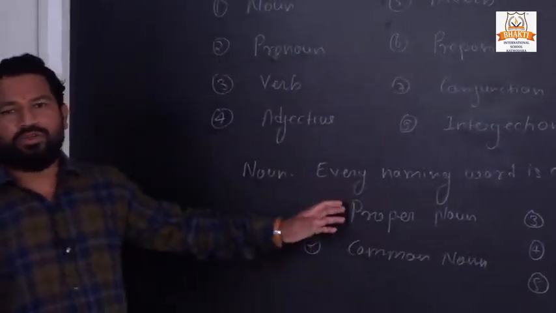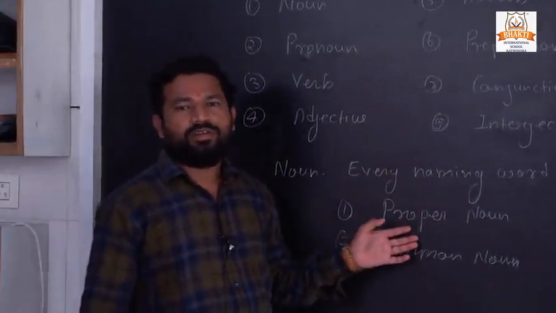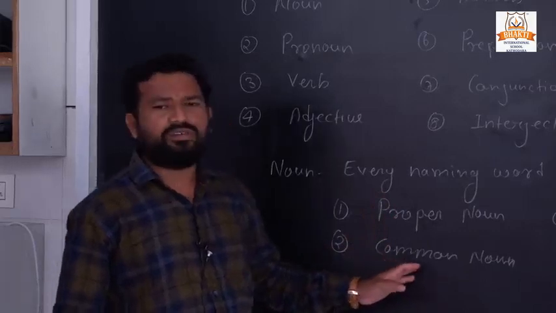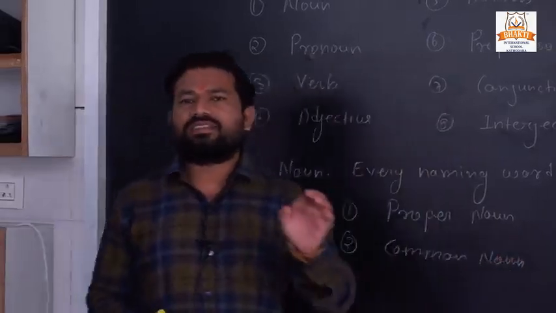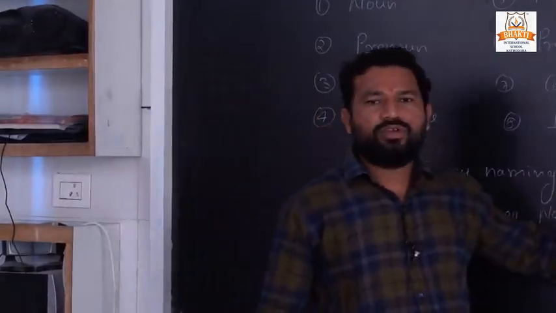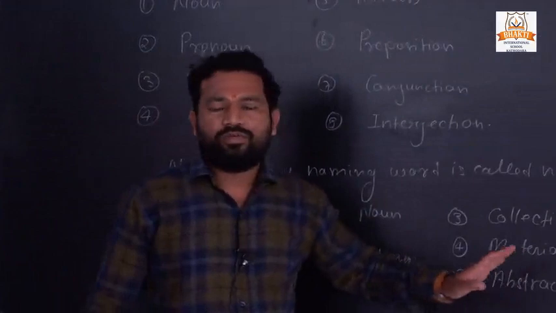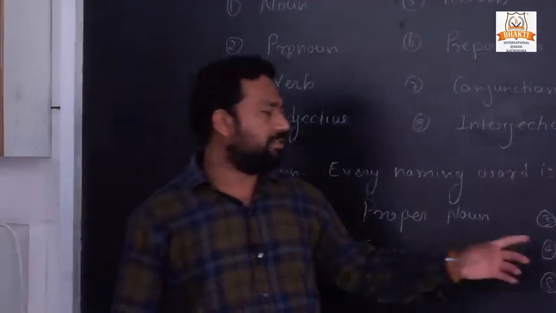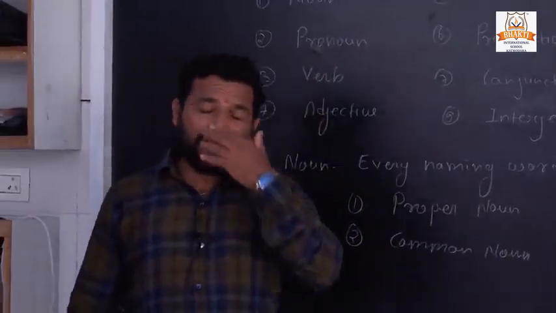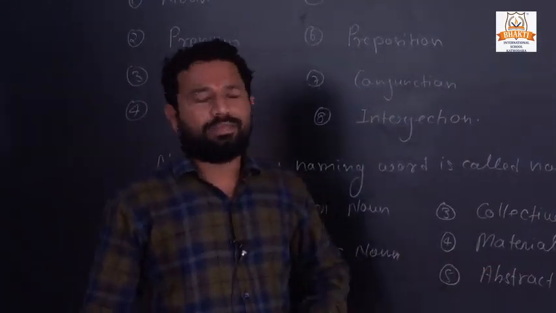You heard about these kinds of noun. Proper noun means a particular name of a person, place or thing. Common noun is common amongst all their kinds. Collective noun shows a group. Material noun shows a substance or matter. Abstract noun is that which cannot be seen or touched, it can only be felt.